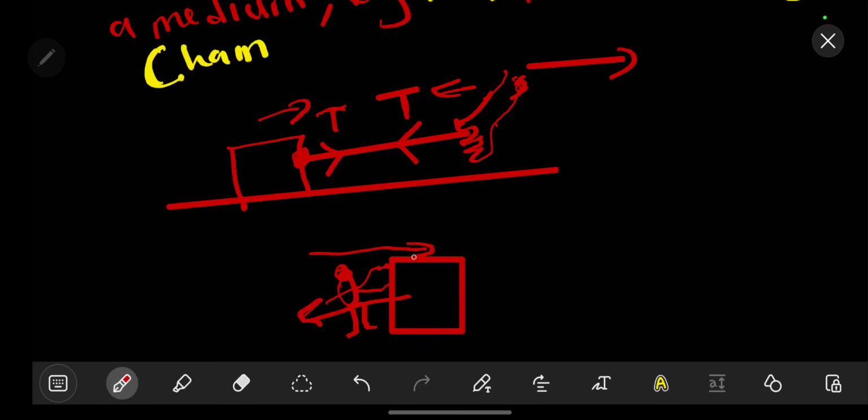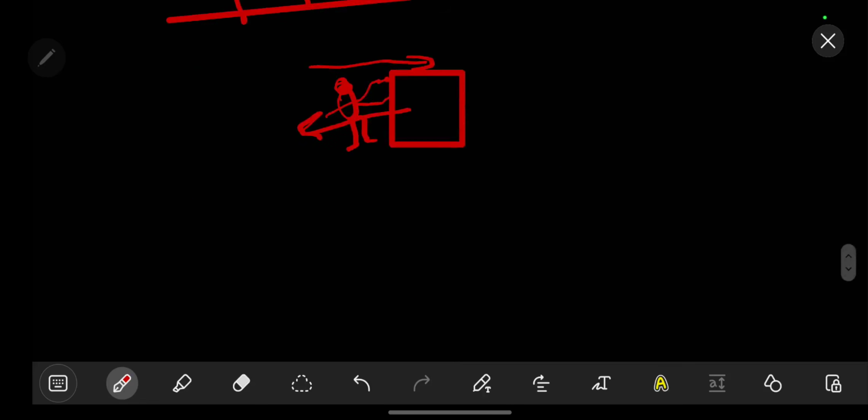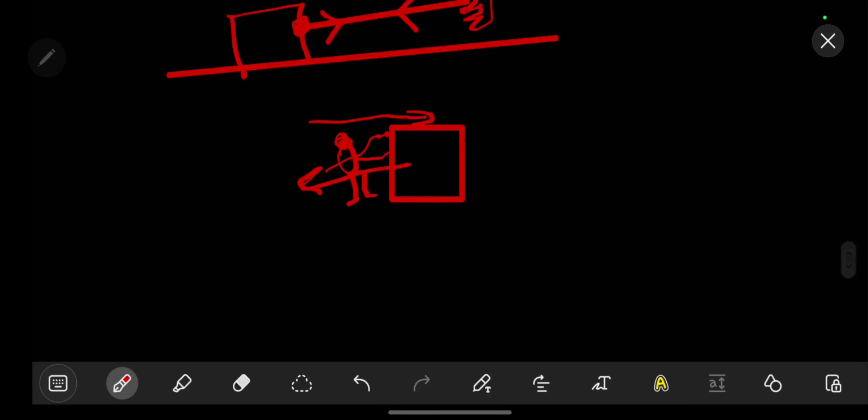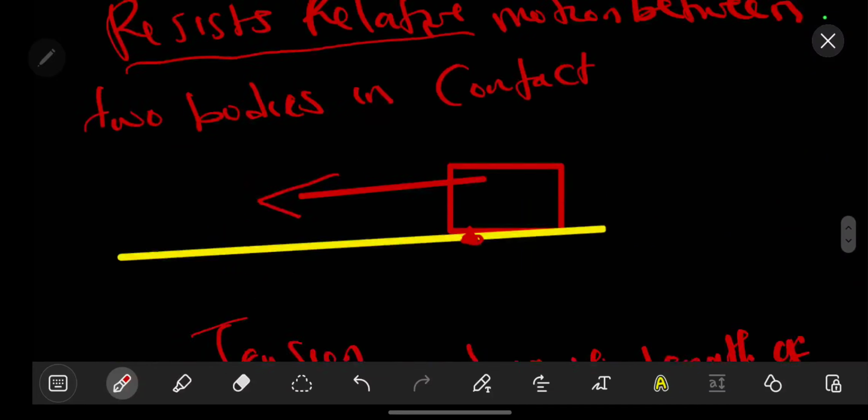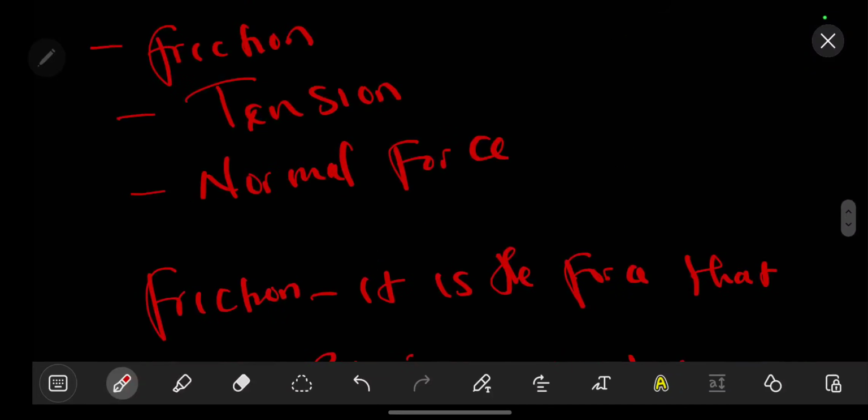As funny as that might sound, that is the working of physics. You push something, it pushes you back. So that is how tension works. Remember these concepts, because they are going to be used when we answer further problems in the next video.